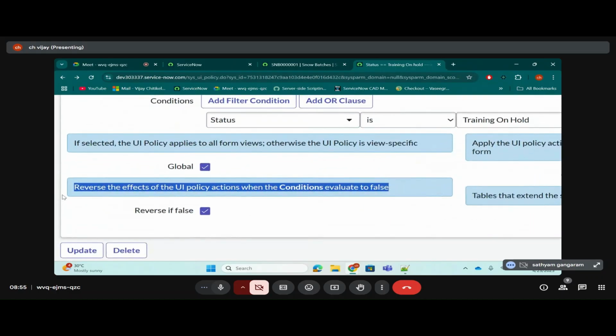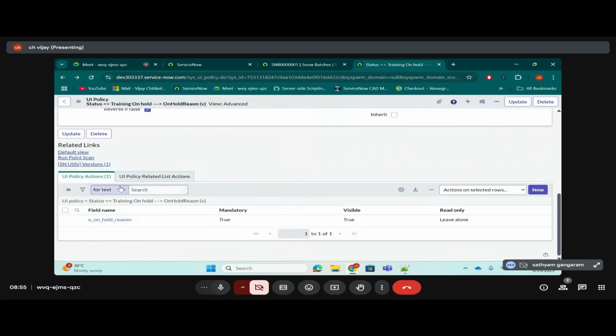So first we'll do one thing. Can anyone read this out loud and clear? Reverse the effects of the UI policy actions when the conditions are evaluated false. Let's try to break down this sentence and understand what it means. Reverse the effects of UI policy actions. Forget about the whole thing for now. What are UI policy actions? The things we are creating here. UI policy actions are nothing but mandatory, read only, and visible.